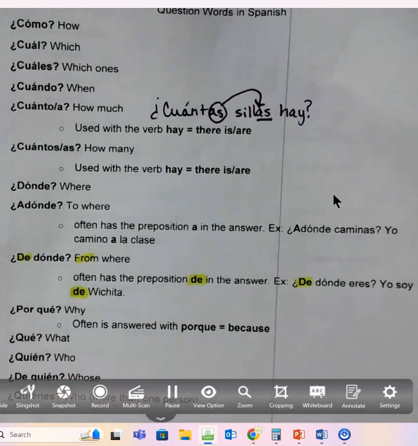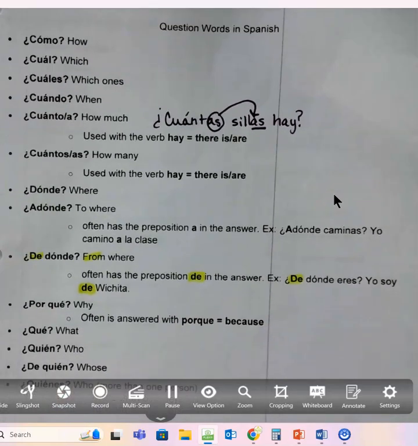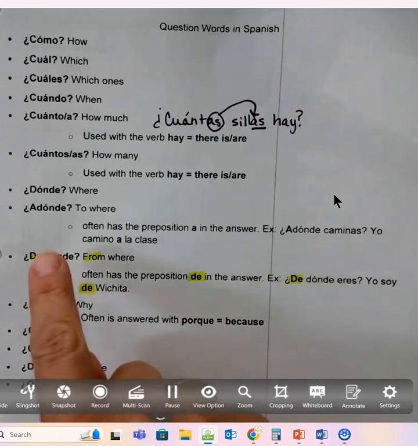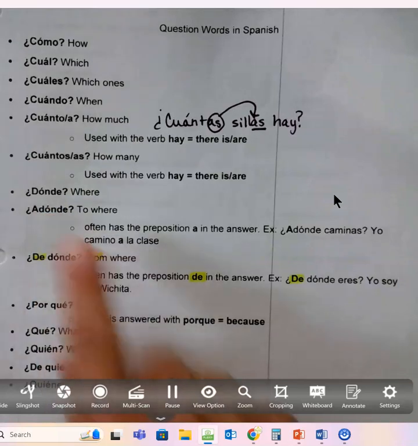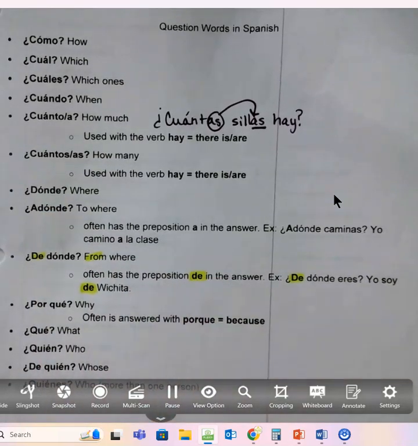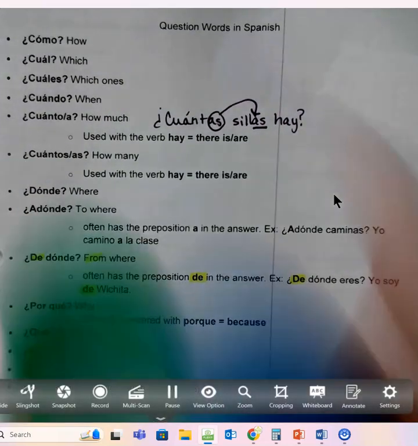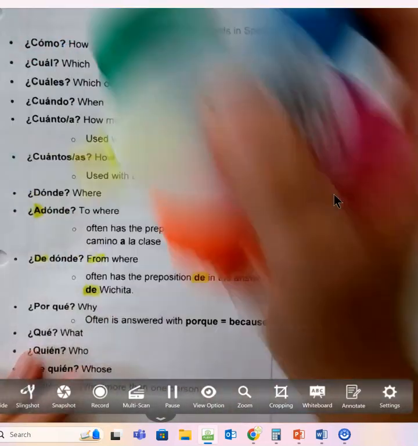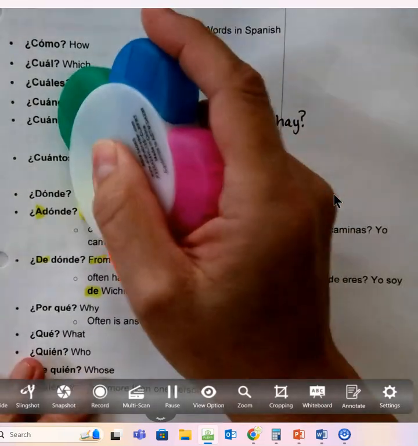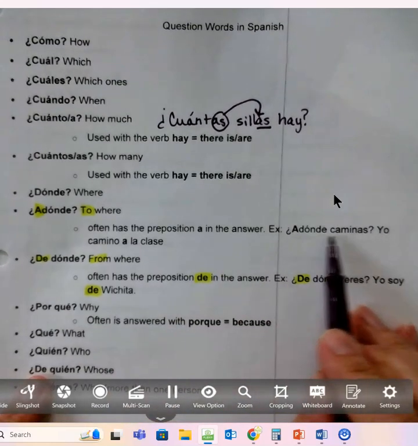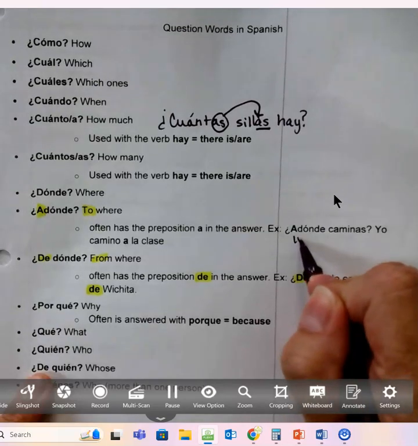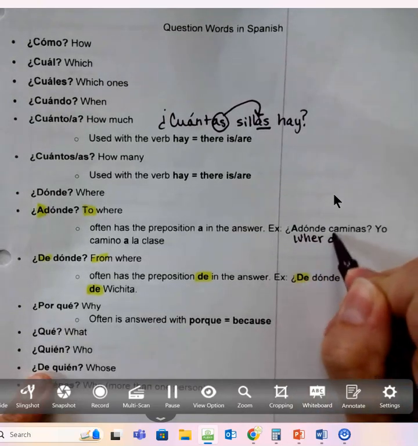Sometimes when you're stuck and you're like, I don't know which where to use. Do I use dónde? Do I use de dónde? Or even this new one, a dónde? Well, think about it. Are you saying from in your answer or in your question? So another one is a dónde. Notice that dónde has the a added to the front of it. A means to. So this is used when you're asking where someone is going to. So, ¿a dónde caminas? This is where do you walk?